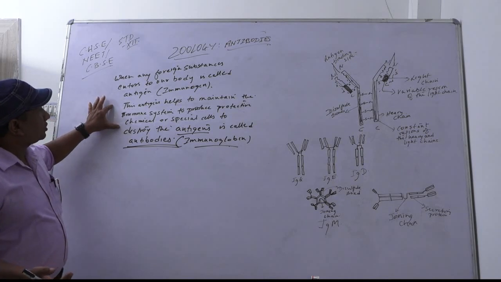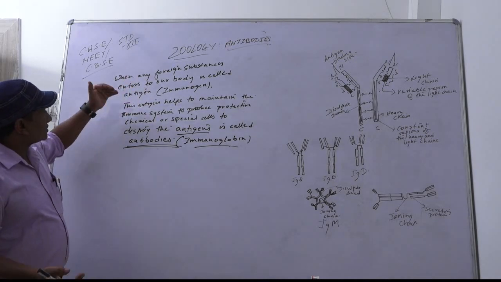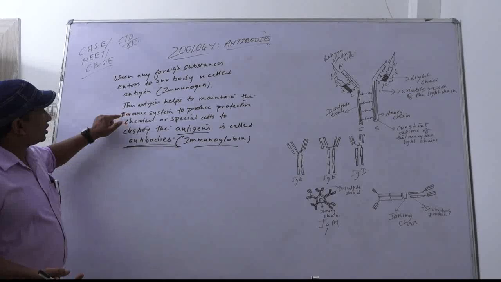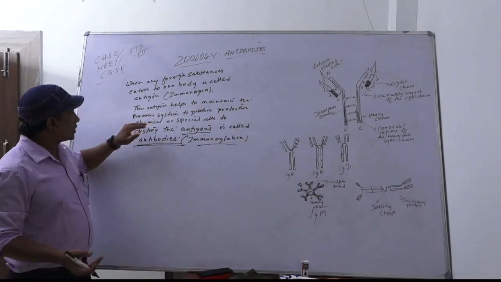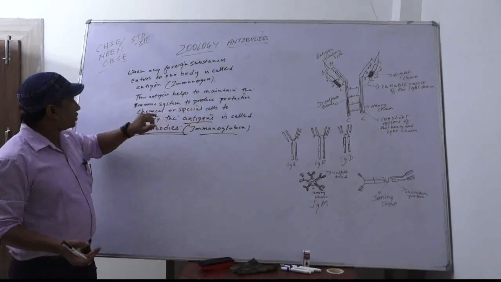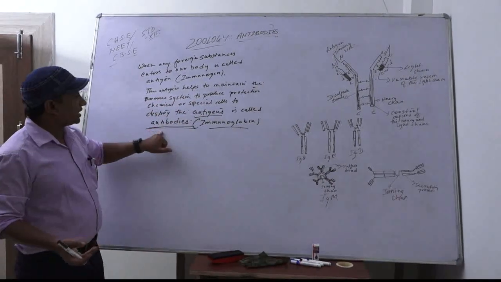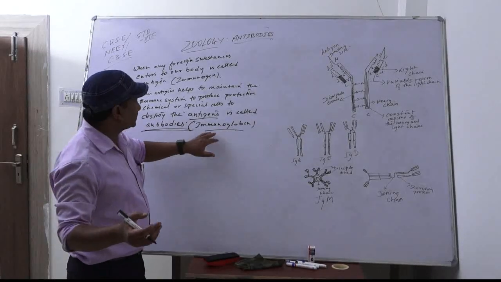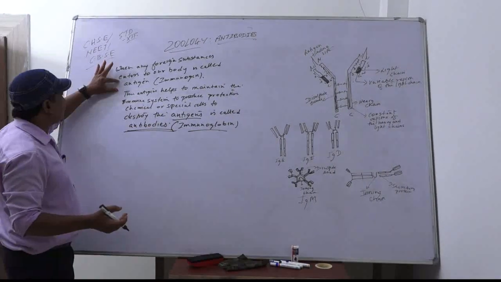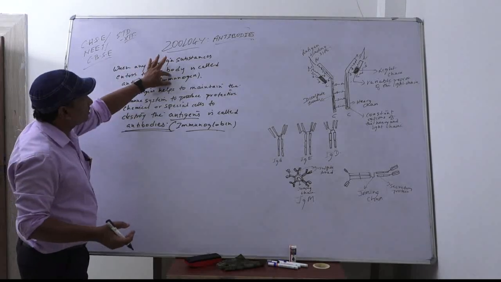These antigens help to maintain the immune system to produce protective chemicals or special cells to destroy the antigen, called antibodies. The other name of antibodies is immunoglobulin, and the other name of antigen is immunogen.